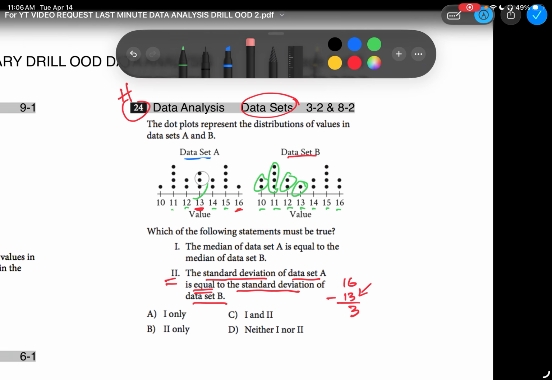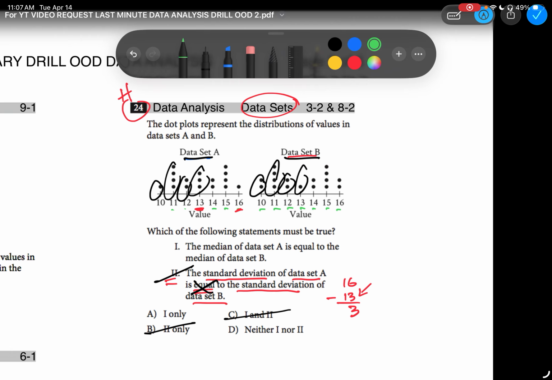If the standard deviations are going to be exactly equal to each other, then you're going to have the dots on data set A match the dots of data set B. So you have 1 10, 4 11s, 2 12s, 3 13s, exactly the same on the other side. We don't have that. So the standard deviation is never going to be equal. So we can get rid of Roman numeral 2 answers. Gone. All right, now we have to test Roman numeral 1.